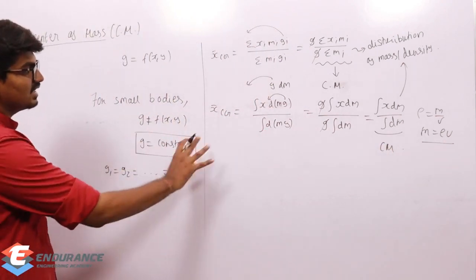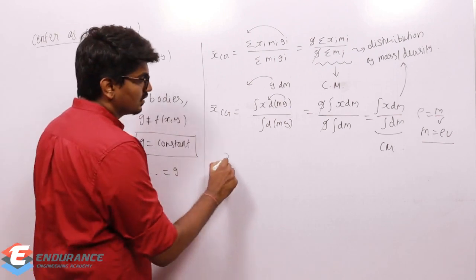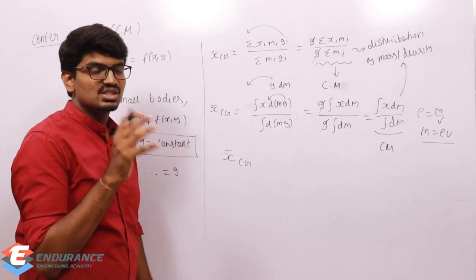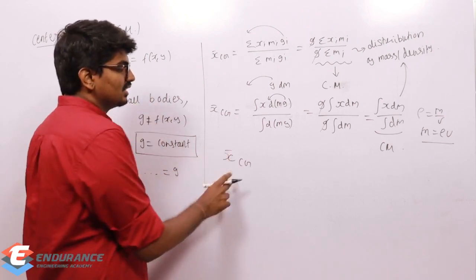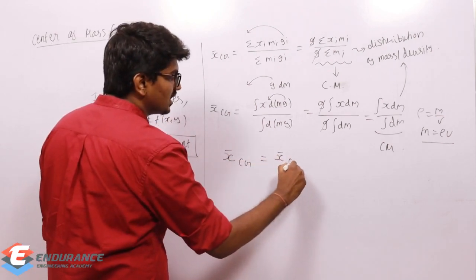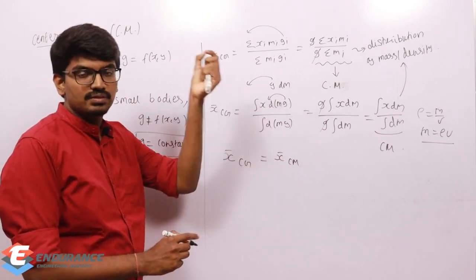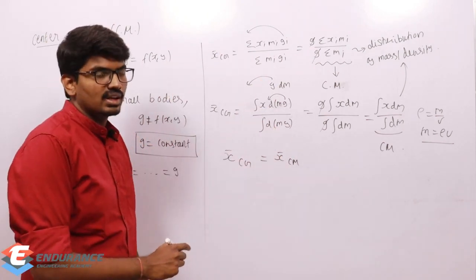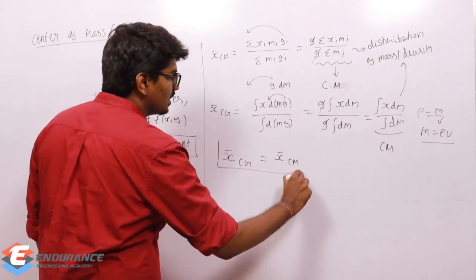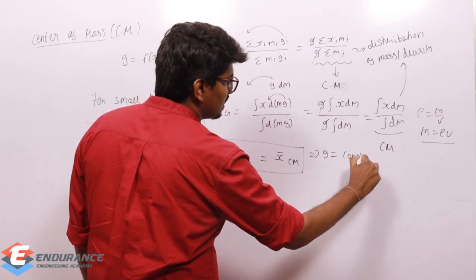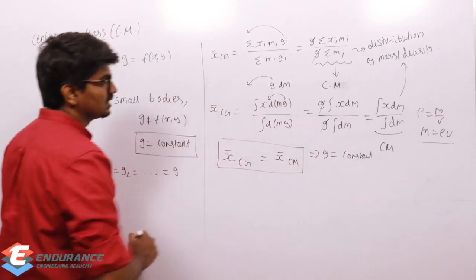So if g is constant, our center of gravity, which represents the distribution of gravitational force, becomes equal to center of mass, which represents the distribution of mass or density. Both of them become the same when g is constant, which is the case for small bodies.